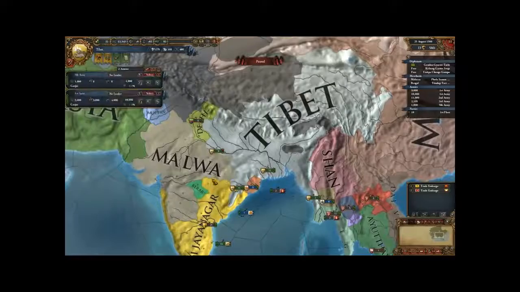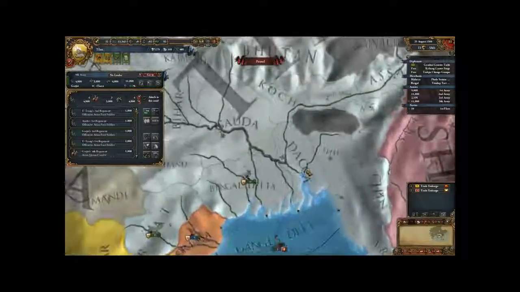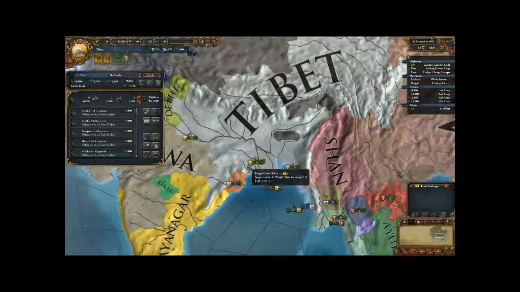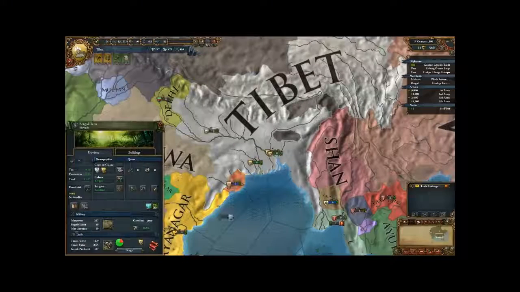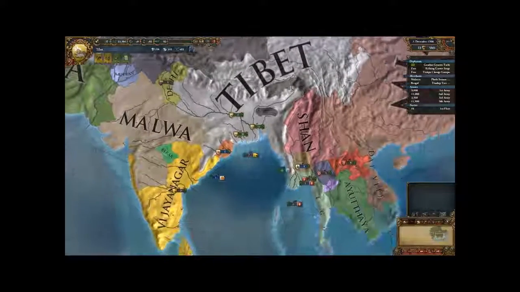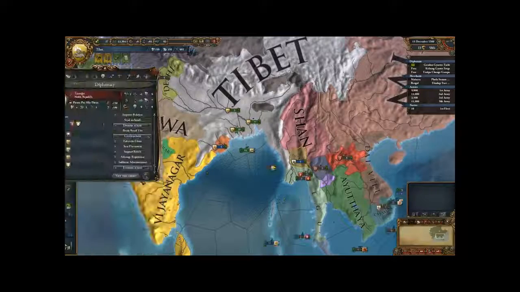Not bad, not bad. We're just going to rearrange our army just a little bit. Send you guys down there and then you guys here. The supply limit over here in Bengal Delta is 40, so we don't need to worry about taking attrition there. Now, what do we do about Tangu?